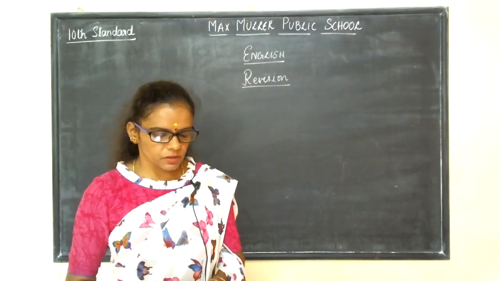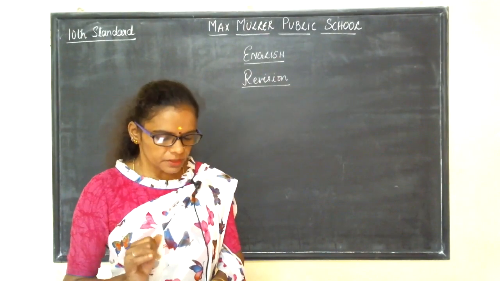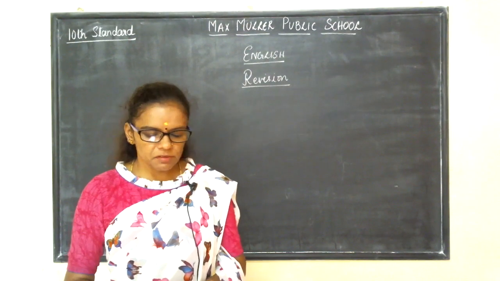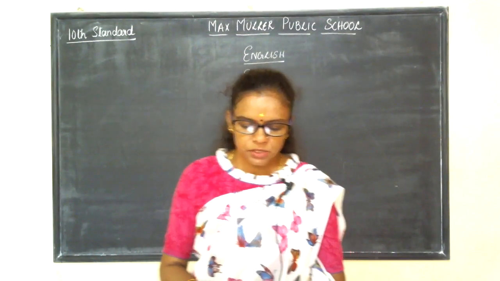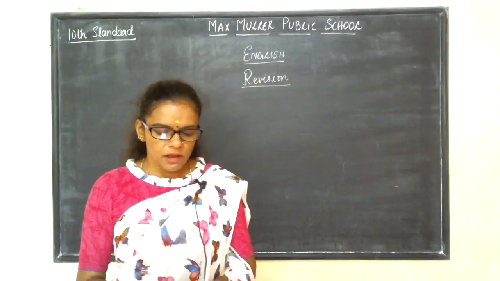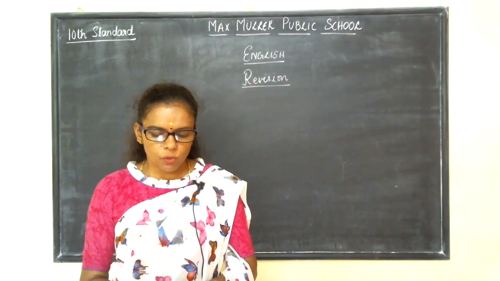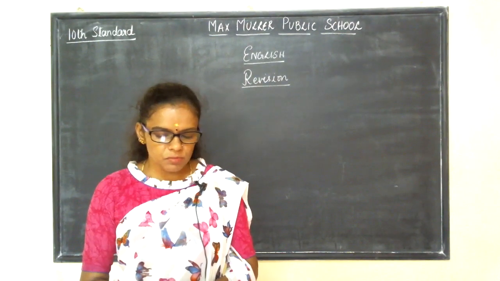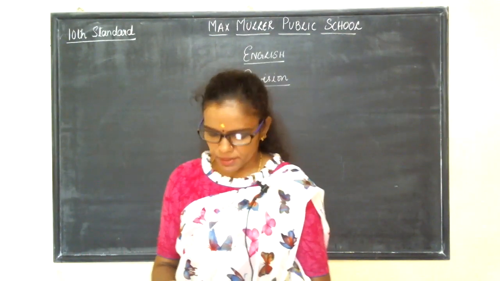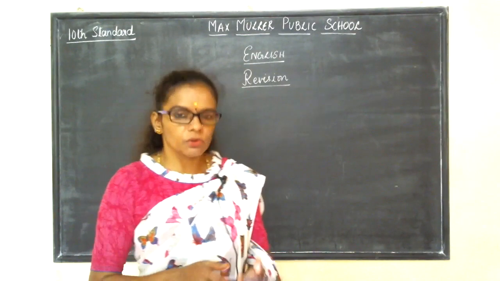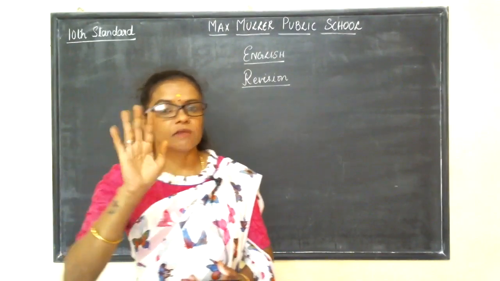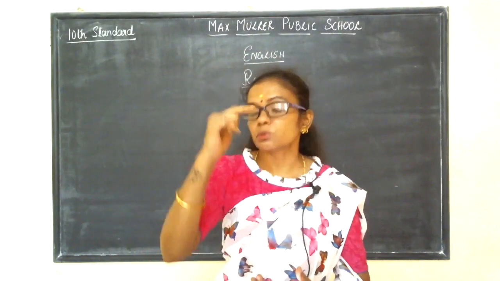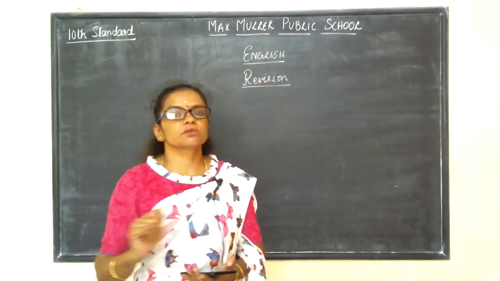Number 1, the first main instruction: 4 choices are given for each of the questions or incomplete statements. Choose the correct answer and shade the correct choice in the OMR given to you, in a blue or black ballpoint pen. Now, how are we going to do the answering, how should we take care? Every time in school, generally you write the right answer, right? But here it's not like that.